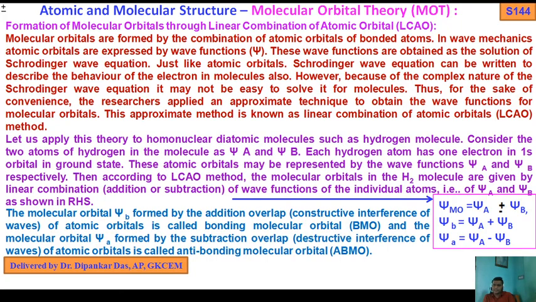If you subtract psi A minus psi B, then you get the antibonding MO.